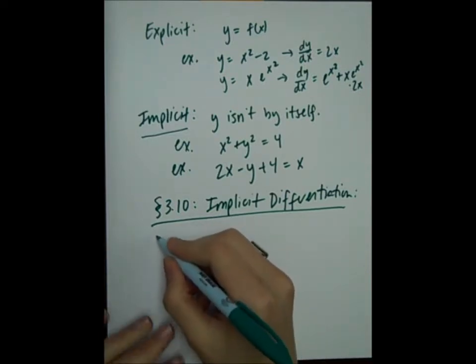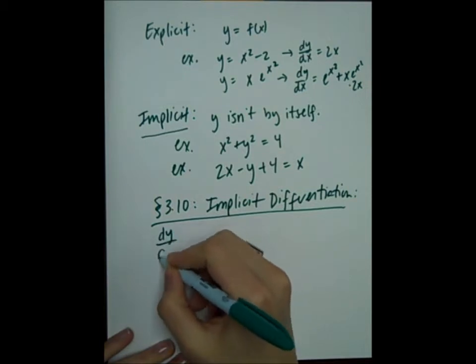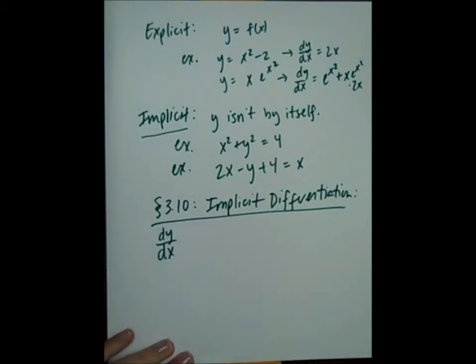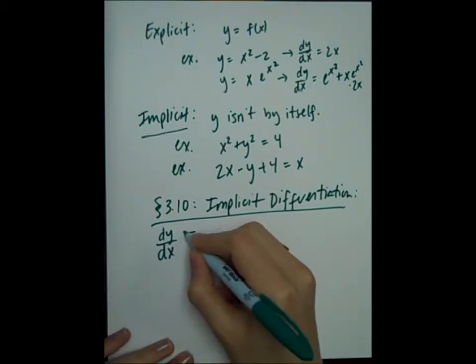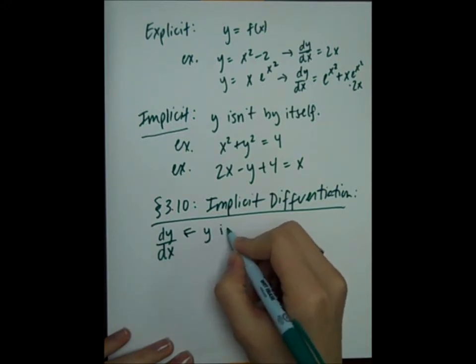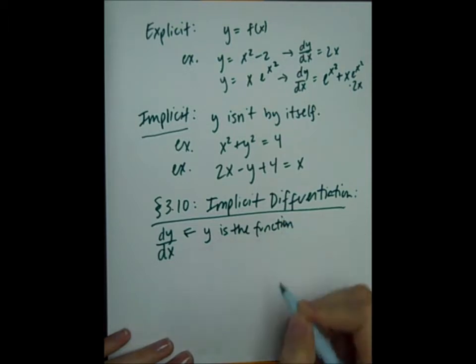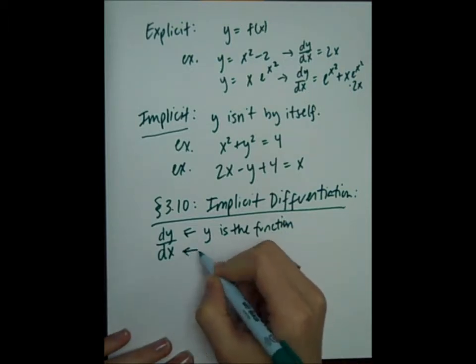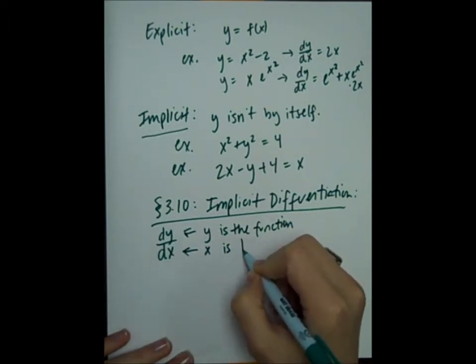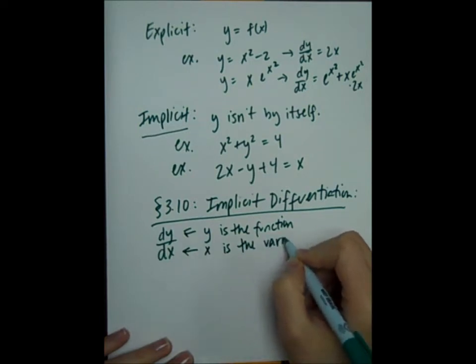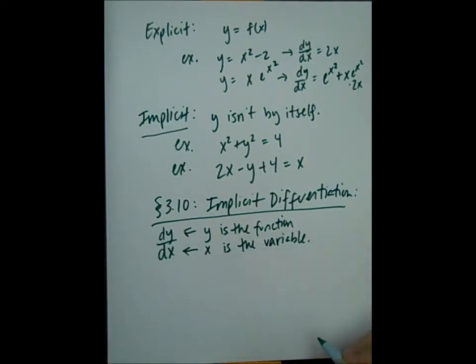So let's go over a few things first before we jump into implicit differentiation. Let's talk about what dy/dx actually means. The dy means that y is the function. The dx says x is the variable. Now it doesn't have to be y and x. I could do a bunch of different functions, but I think it's important to know what this notation really means.